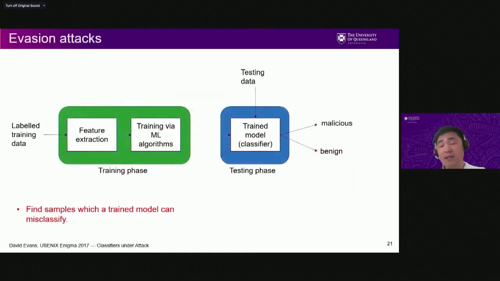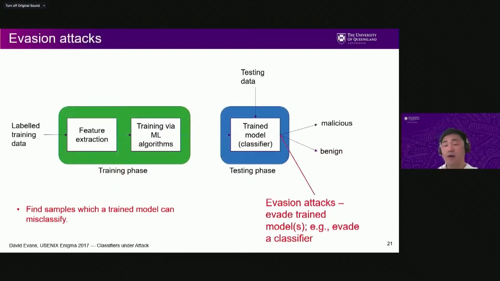This can be done once all the training is done. Let's say a model is trained, then our goal is to deceive this model by generating a sample that is very similar to the malicious one, but is not detected as malicious, and is rather detected as a benign sample. That's called an evasion attack. You want to evade or bypass the already trained model by generating examples using benign samples and or malicious samples.